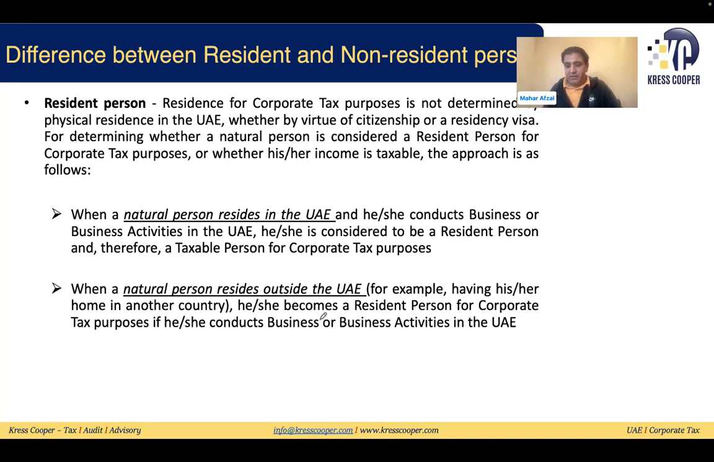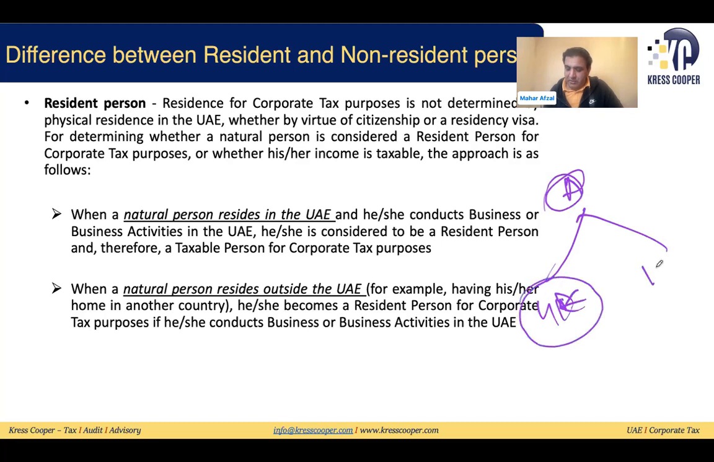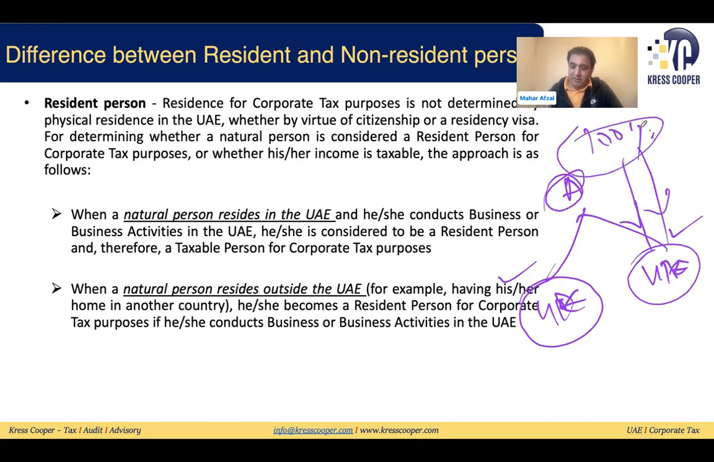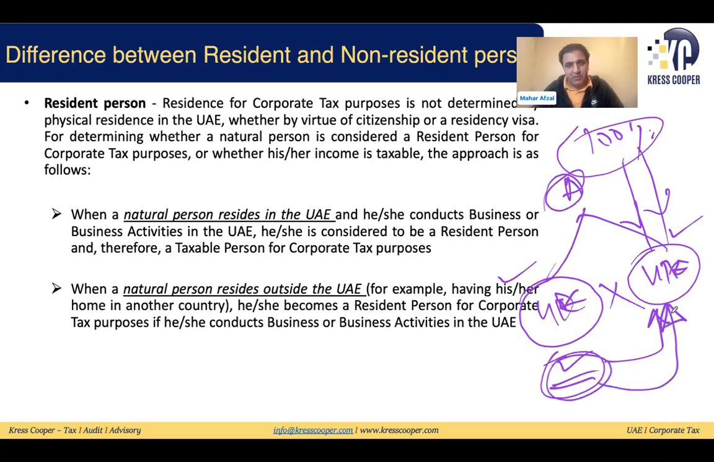So assuming A is living in the UK, and they are conducting business in the UAE. There are possibilities between the two countries, UK and UAE. If someone is living in the UAE and conducting business in the UAE, this is 100% resident for the UAE corporate tax law. There is a possibility someone is living in the UK but conducting business here in the UAE. There is no double tax treaty between the UAE and the UK. They said still this Mr. A, whoever it is, will be considered resident for corporate tax purposes in the UAE.